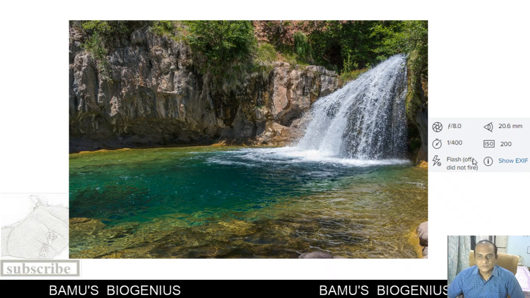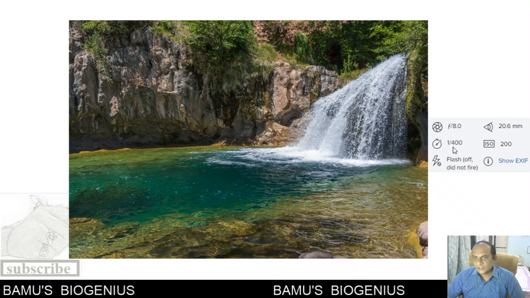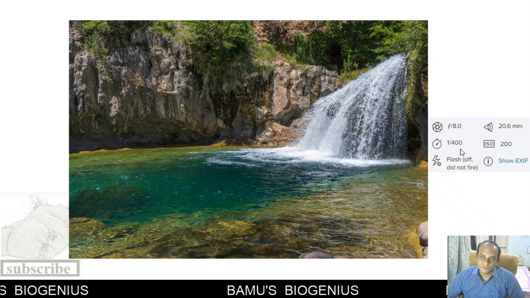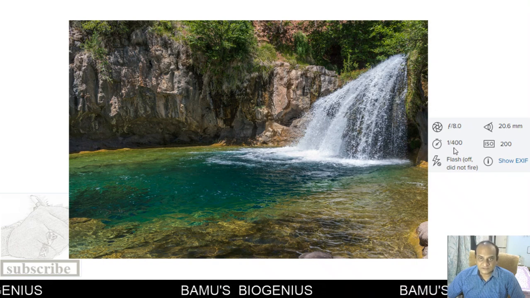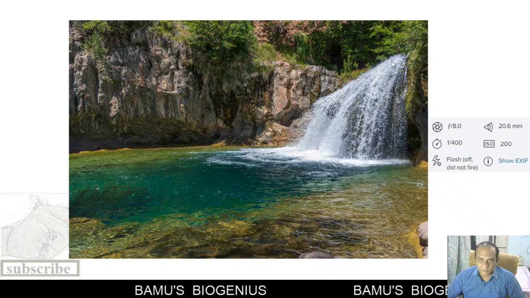Then you can see here this is the waterfall, and the shutter speed here is 1 upon 400. Again the faster shutter speed is there, and because of that you can see every drop of water.